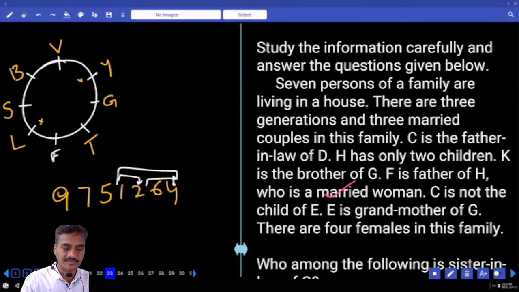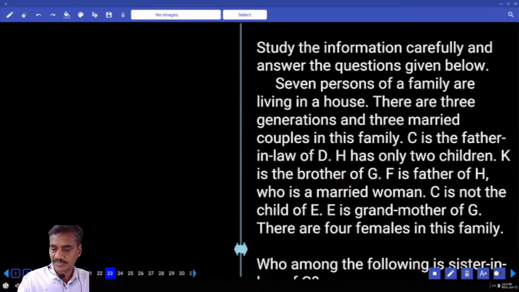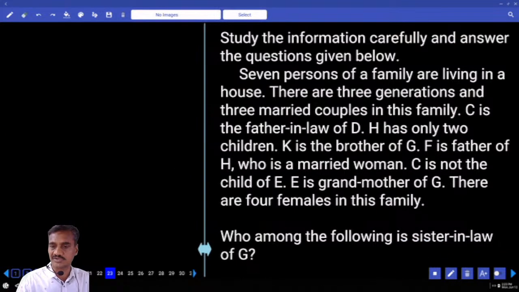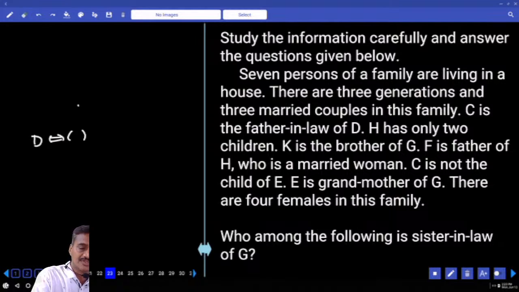The next one, 23. Now, this 23 is based on family tree and blood relations. How many persons are there? 7 persons in a family. And 3 generations and 3 couples means how many persons got married? 6 persons got married and 1 person is unmarried. Then C is the father-in-law of D, that is D's spouse's father is C.